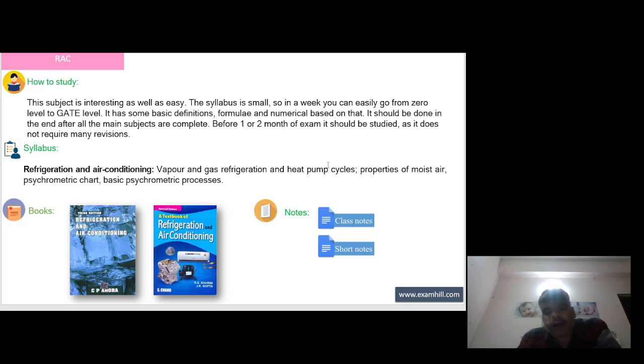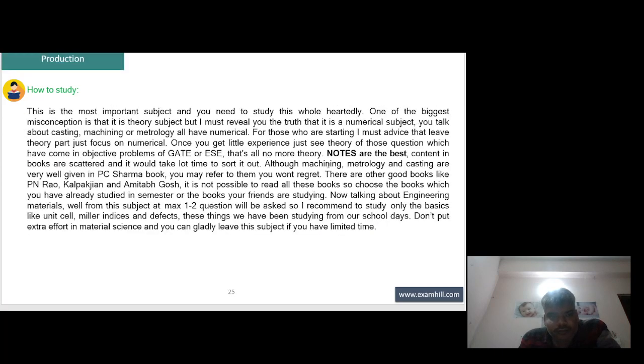Syllabus of RAC: vapor and gas refrigeration and heat pump cycle, property of moist air, psychrometric chart, basic psychrometric process. The books you can refer: Refrigeration and Air Conditioning by C.P. Arora, A Textbook of Refrigeration and Air Conditioning by S. Chand, R.S. Khurmi and J.K. Gupta.